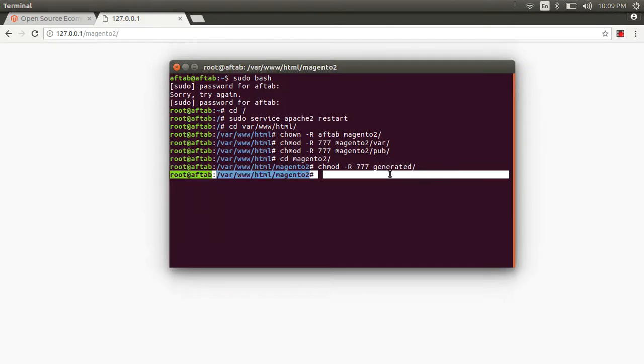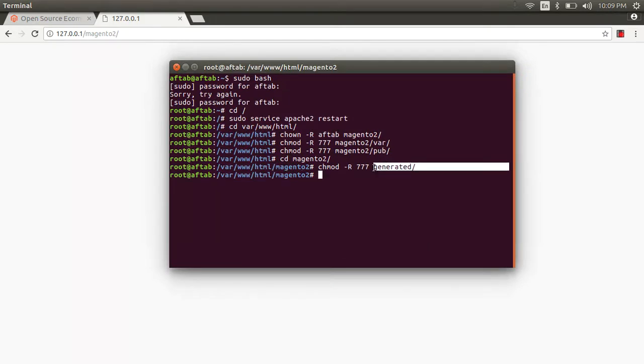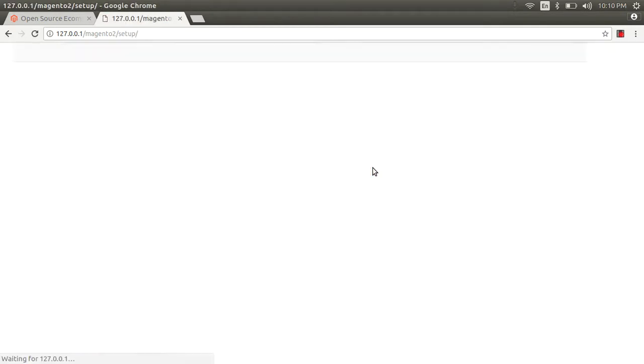This is the generated directory, guys, newly added in Magento 2.2. Otherwise, in Magento 2.1.x and 2.1.9, permission was not needed for it. But Magento 2.2 adds this new feature. Okay, and once again try here.